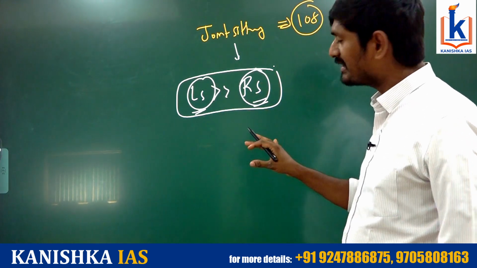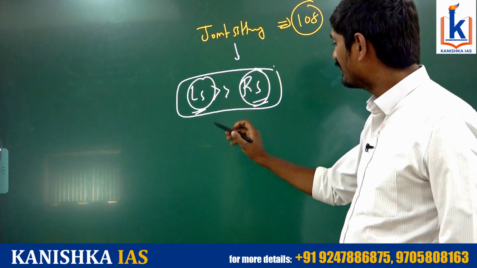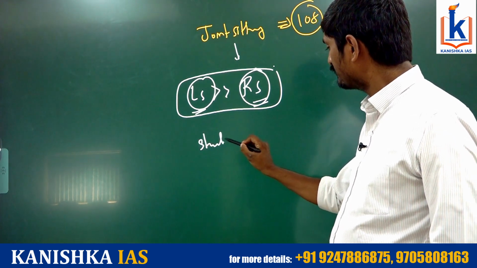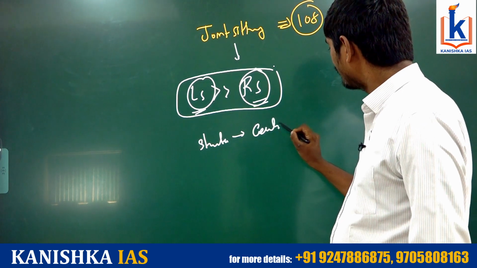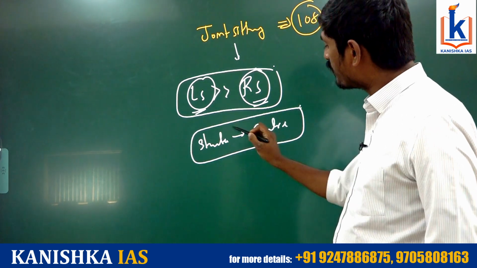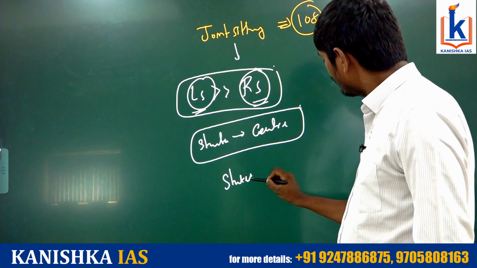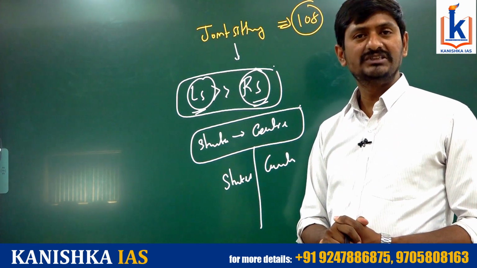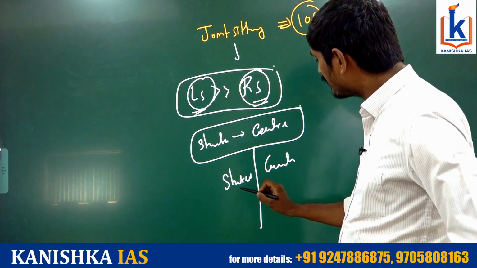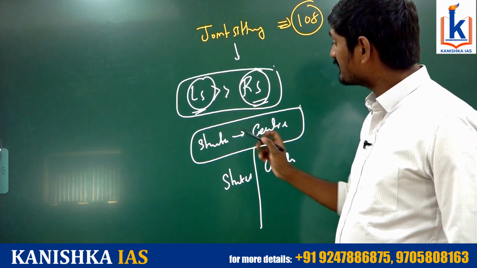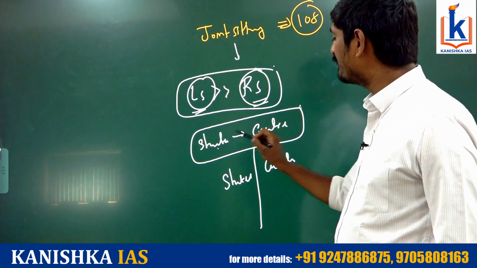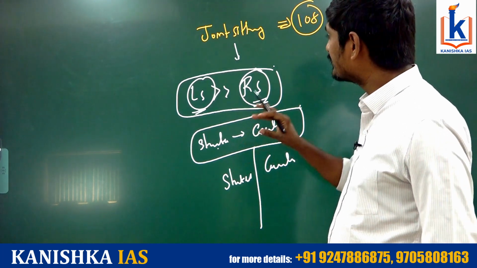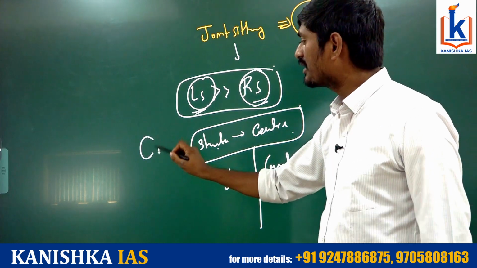So if this is permitted in the case of a Constitution Amendment Bill, what will happen? The states will become subordinate to the center. But in the case of the Indian Constitution, both states and center have to enjoy independent positions, and states are not considered to be subordinate to the center. Because of the joint sitting, the states will become subordinate to the center. That is not envisaged by the constitution makers. That's why the joint sitting is not provided with respect to the constitution amendment.